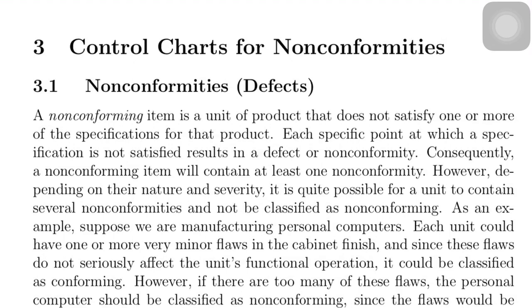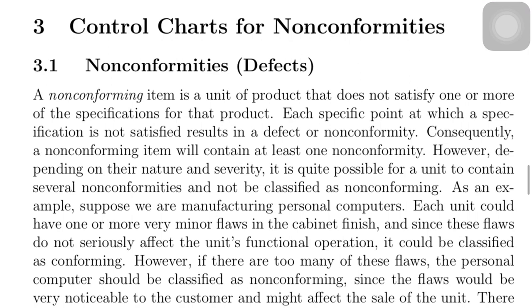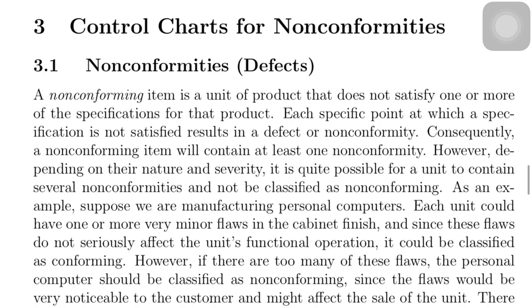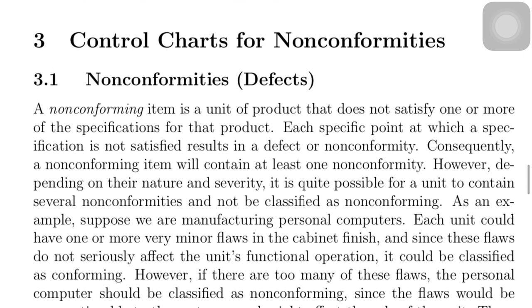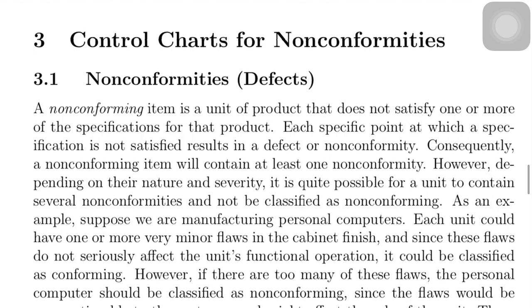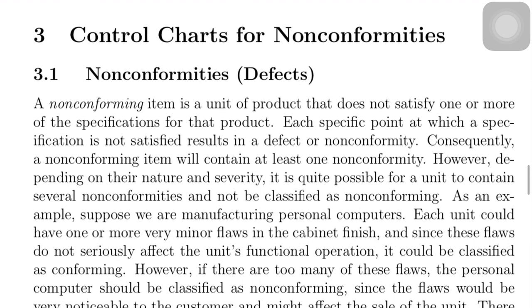If the number of non-conformities or defects exceeds a limit, you have to classify it as bad, as defective, as not good. But even if a unit has only a few non-conformities or defects, you need not classify it as a bad product or a defective product.